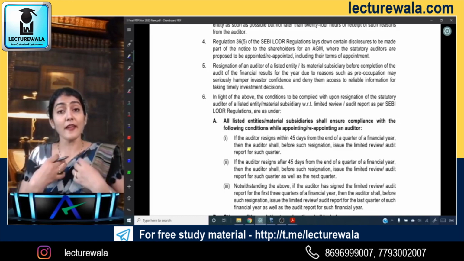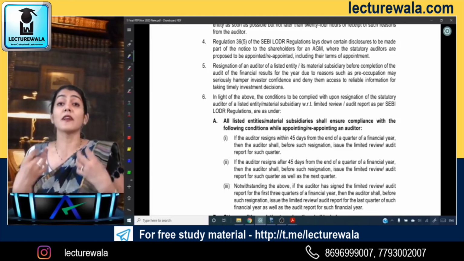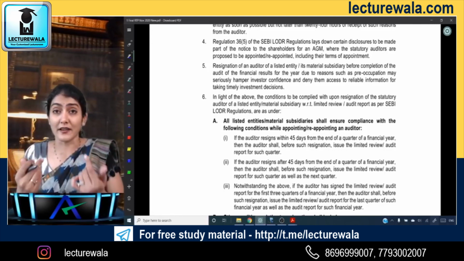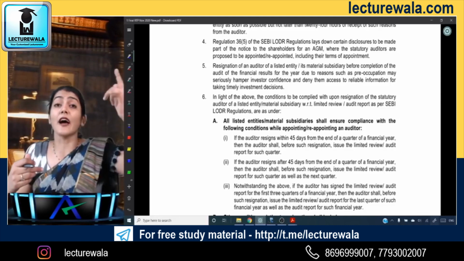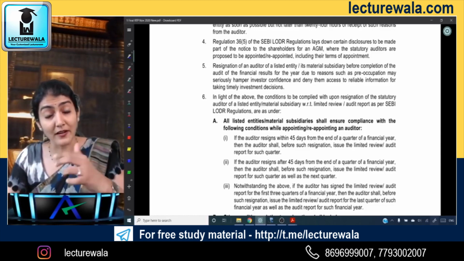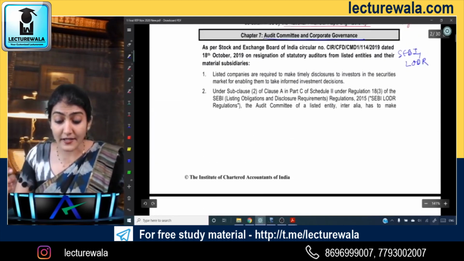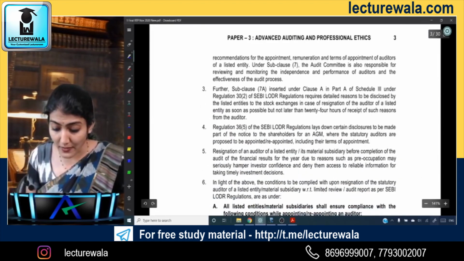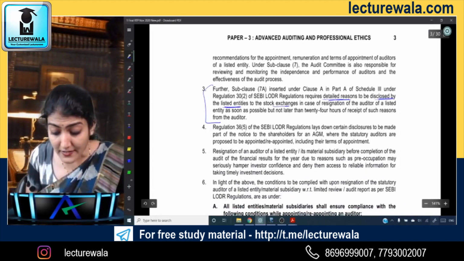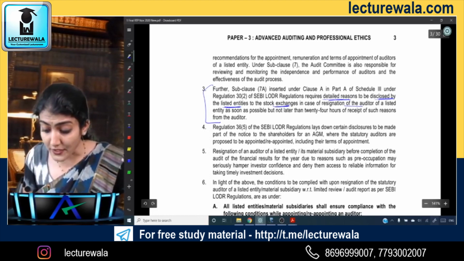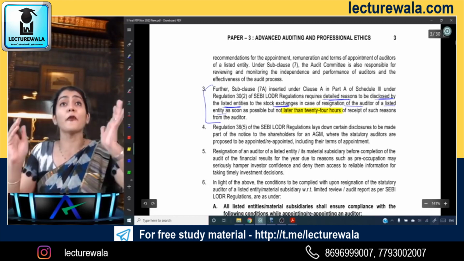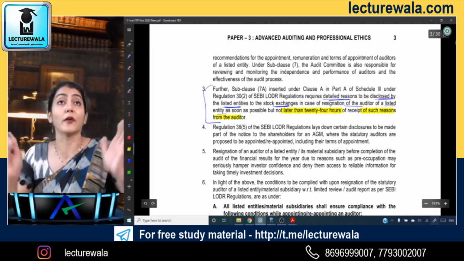Okay, so what does it say? If a listed entity's auditor resigns, the detailed reasons for the resignation of the statutory auditor are to be submitted by the listed entity to the stock exchange. That's a very important one. The detailed reasons are to be disclosed by the listed entity to the stock exchange as soon as possible, but not later than 24 hours of the receipt of such reasons from the auditor.